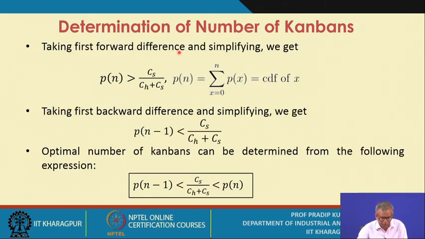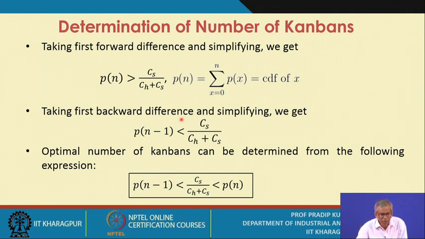Taking the first forward difference and simplifying, we get these expressions. Capital Pn is greater than Cs by (Ch plus Cs), where capital Pn is sigma Px, x varies from 0 to n. That means it is basically the cumulative distribution function of x.